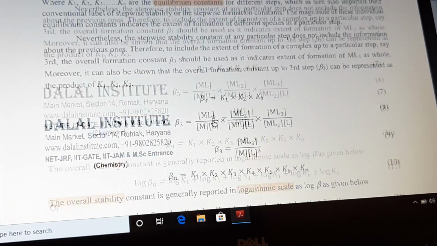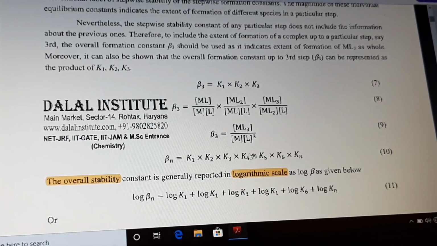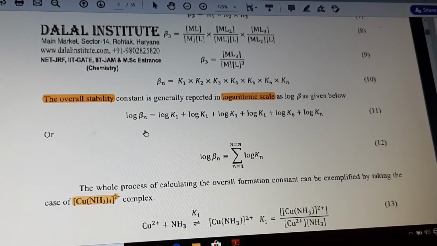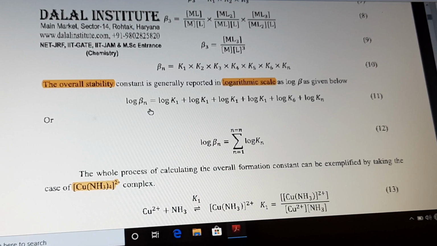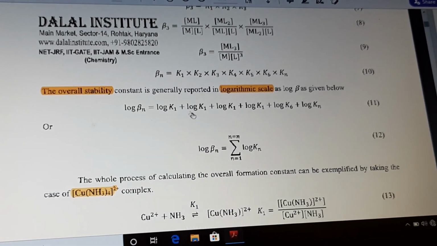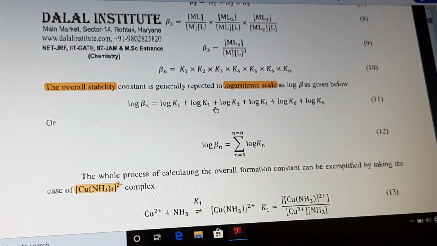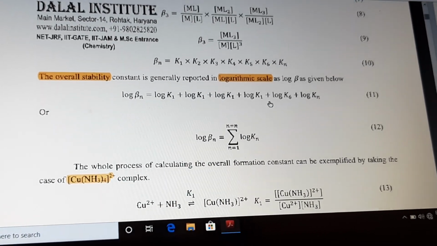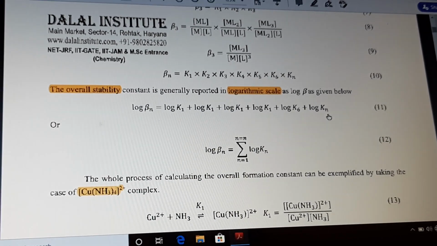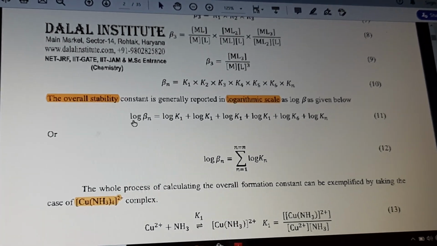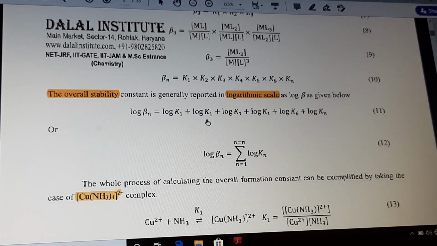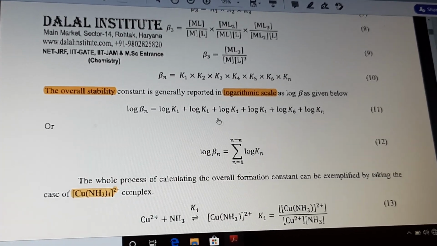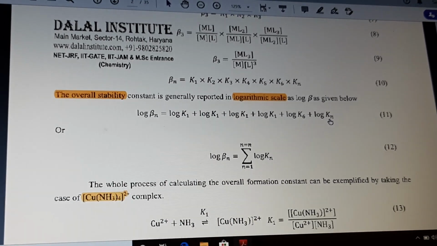So in logarithmic terms, we can express the same reaction like log beta n is equal to log K1 plus log K2 plus log K3 plus log K4, like that it should be there, up to log Kn. So don't get confused here, make a note, it should be K1, K2, K3 up to Kn.